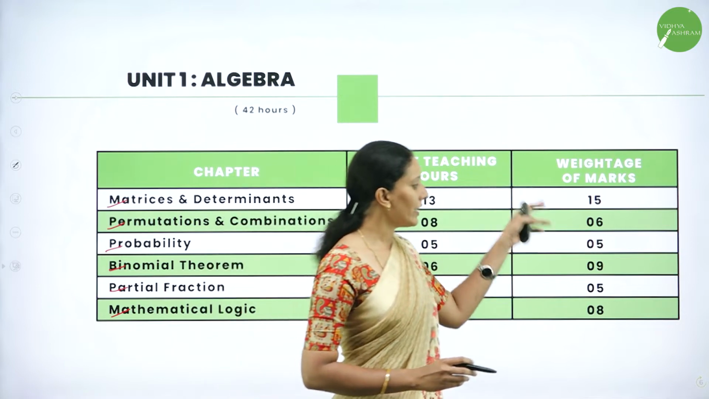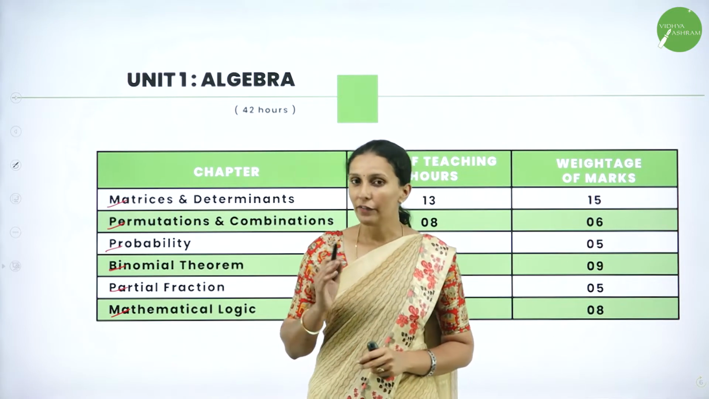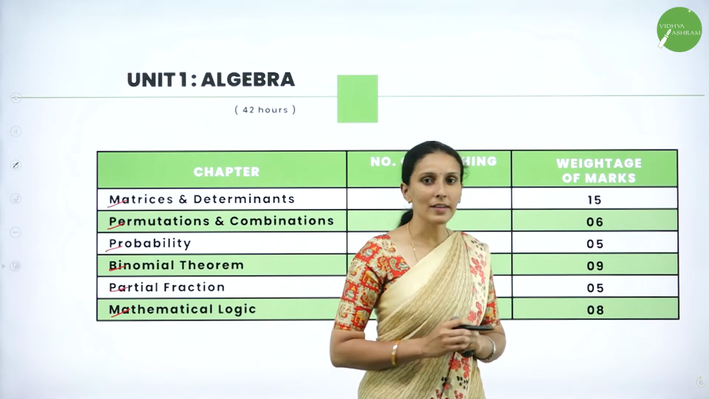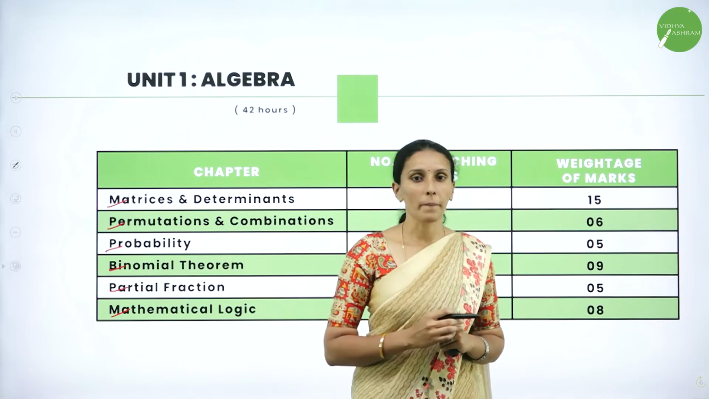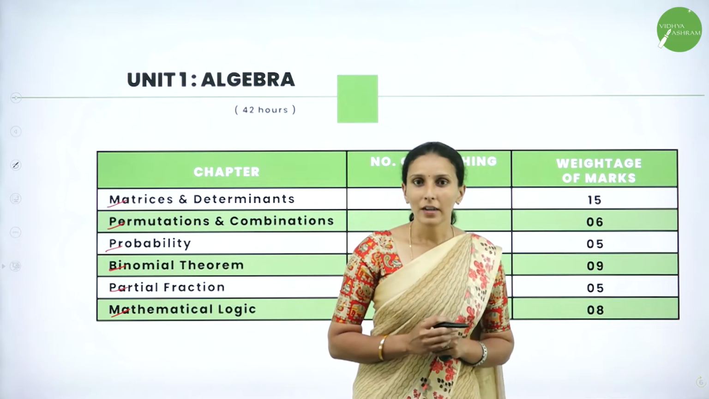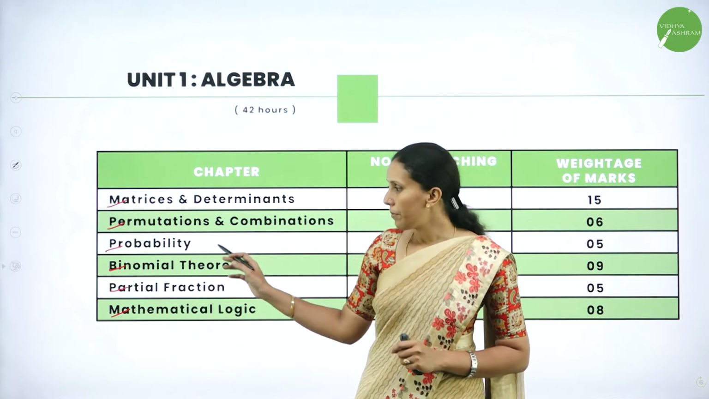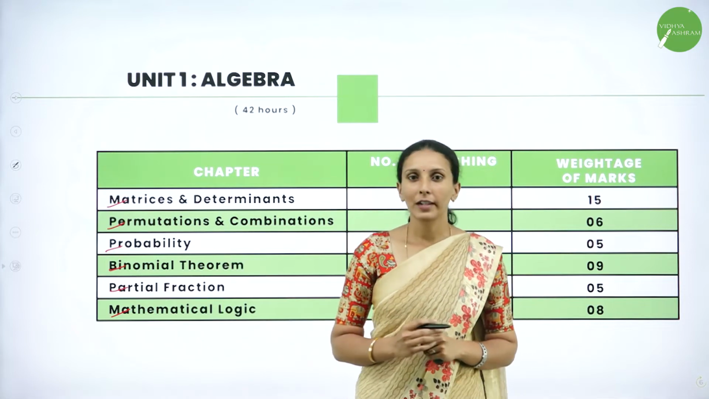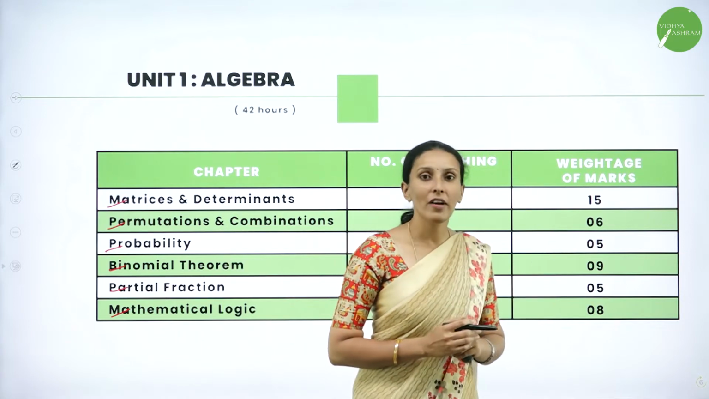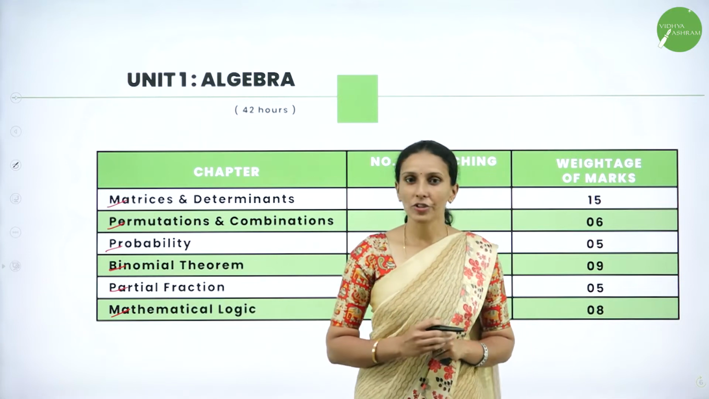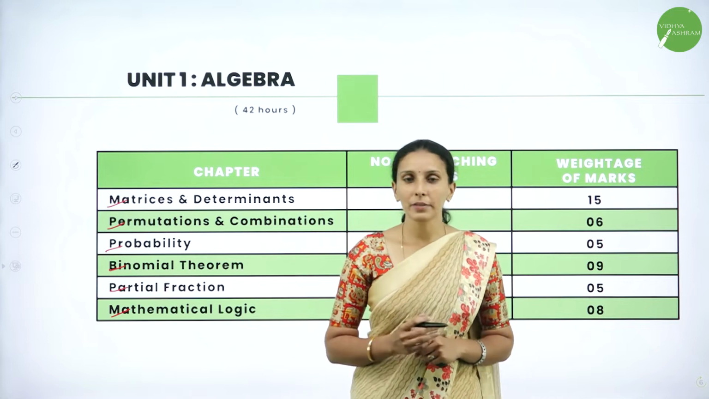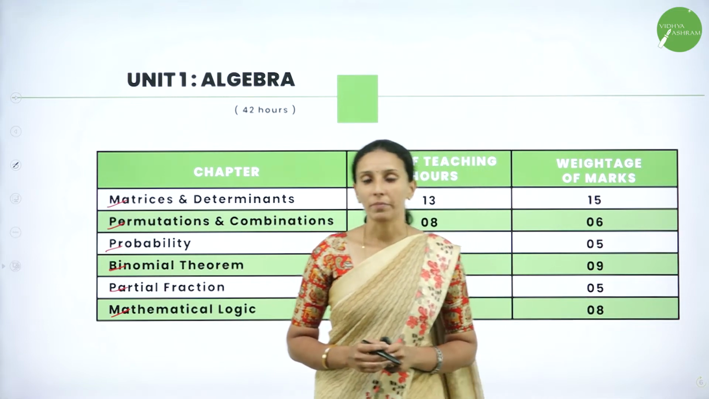And the marks for each chapter are as follows. For the very first chapter, matrices and determinants, it is 15 marks. For permutations and combinations, a 6 mark question, and probability a total of 5 marks. Next you have binomial theorem, which is for 9 marks, and partial fractions have 1 question for 5 marks. And finally, mathematical logic has 8 marks.